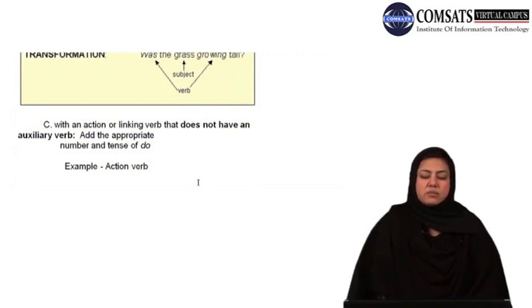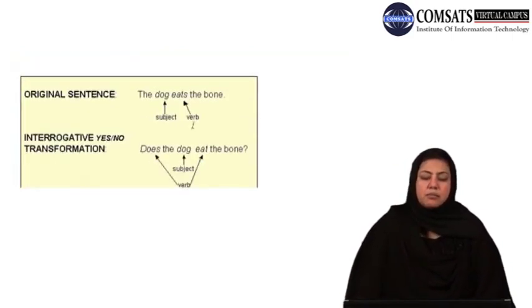With an action or linking verb that does not have an auxiliary verb, add the appropriate number and tense of do. What I mean by this is, for example, the dog eats the bone. Does the dog eat the bone? So you see this s, because it refers to the subject that is single. Using this s as a clue to the use of present tense plus a singular subject, you would bring does at the beginning, then the subject and the verb would be retained, and you can notice s from the verb is removed.